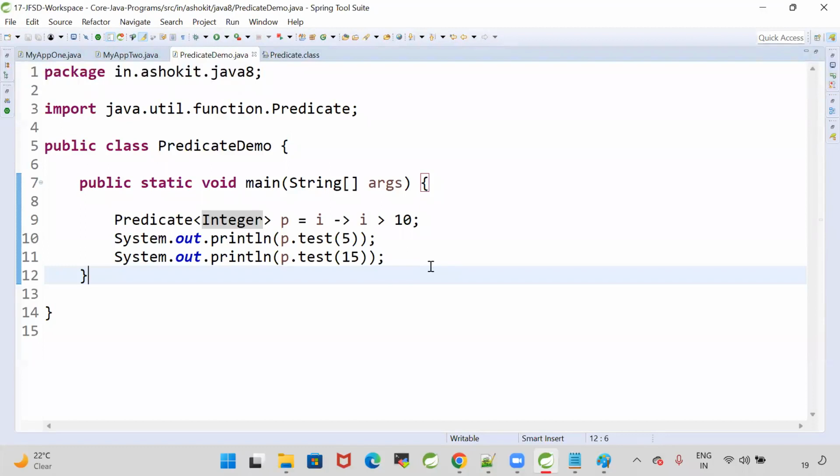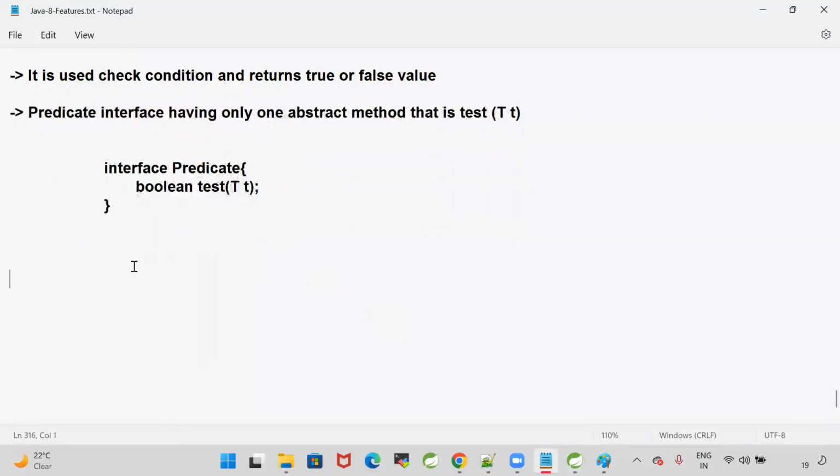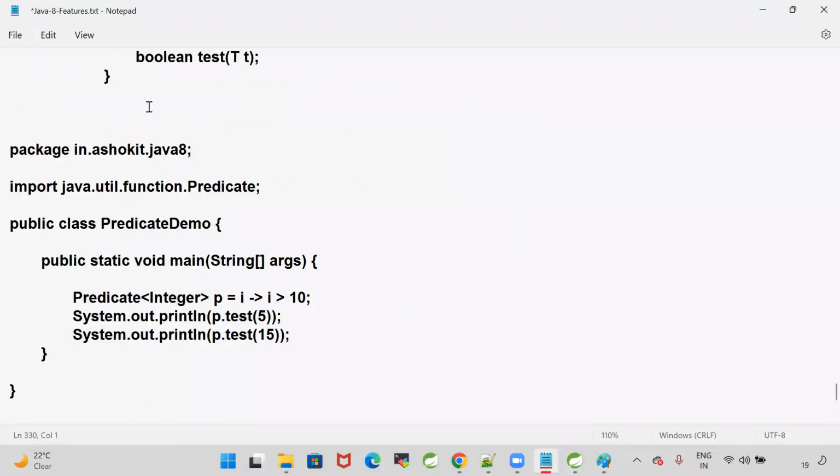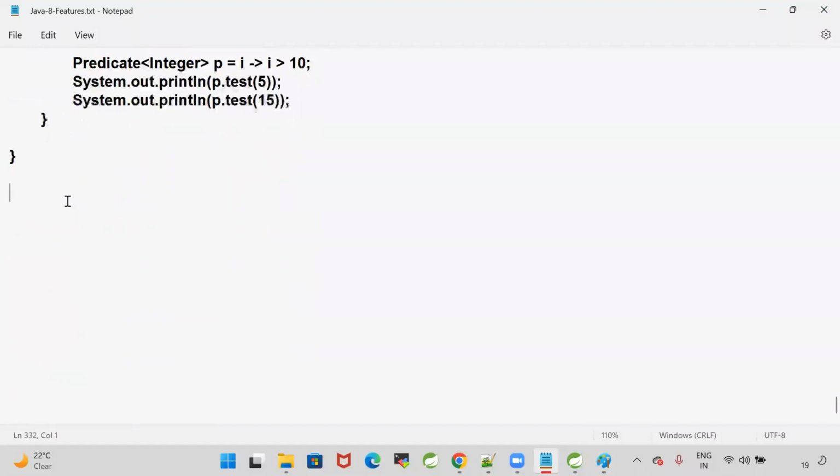Now I'm going to give one requirement, guys. I will give one requirement. Can you implement that by using predicate? Predicate example.